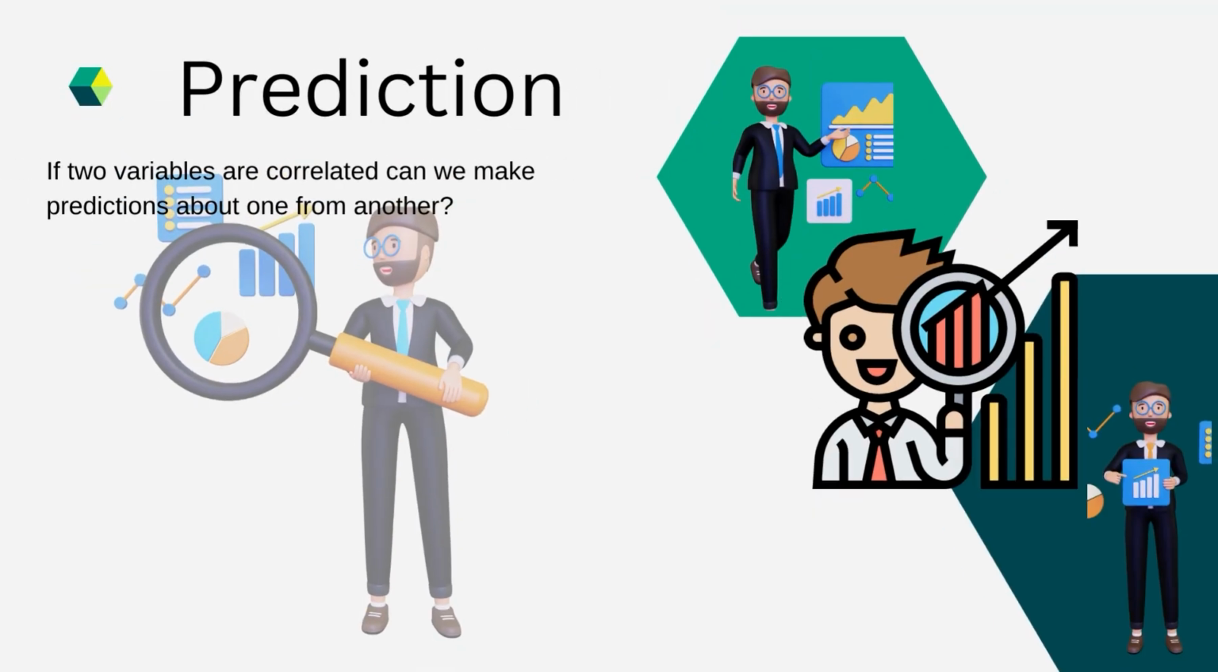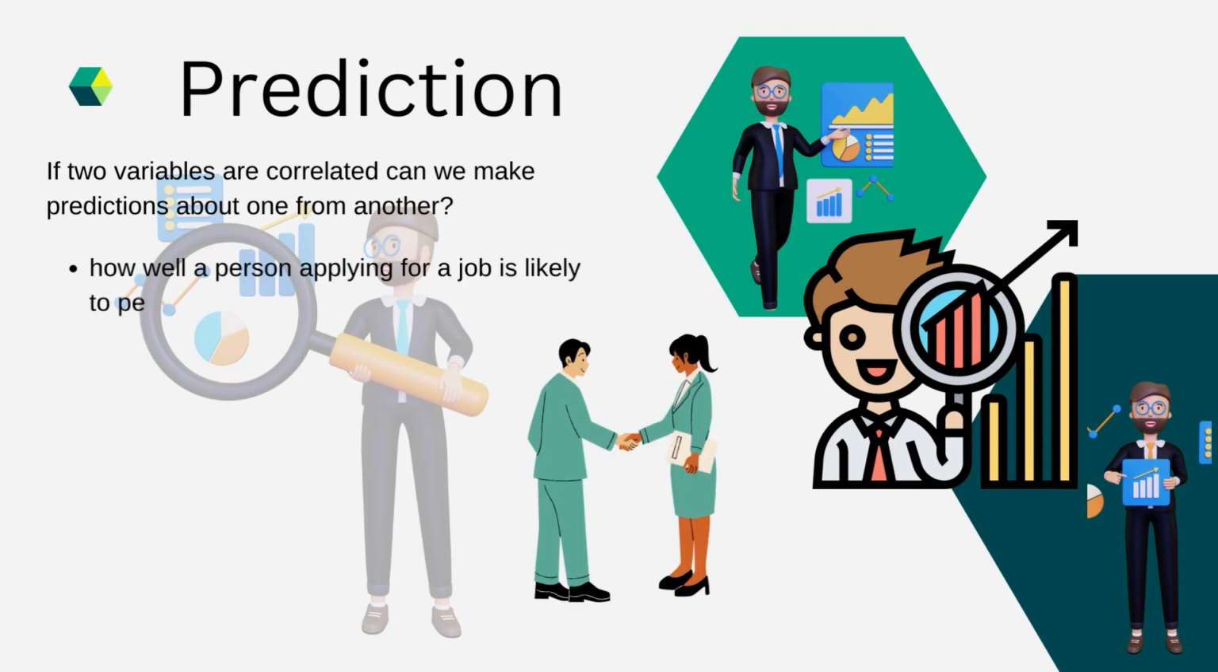So let's begin. Now, prediction, the word you must have heard, to predict, to estimate, to forecast. So if two variables are correlated, related, associated, can we make predictions about one from another? Take an example: suppose I want to know how well a person applying for a job is likely to perform if hired on the basis of a test. So, a psychometric test. On the basis of the scores which I get from the psychometric test, I want to predict how likely the person is to perform on the job.